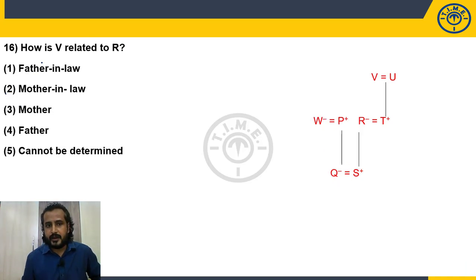Now how is V related to R? Do you know the gender of V? No. So without knowing the gender of V, can you say how V is related to R? No. It may be a mother, mother-in-law or father-in-law. So I cannot decide. So cannot be determined. So it takes a maximum of 30 seconds to answer these 3 questions.